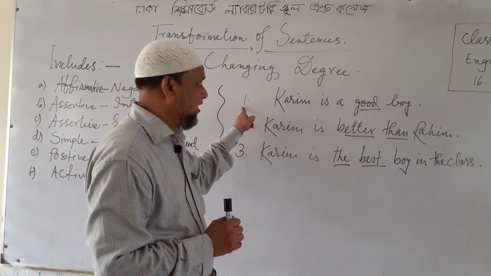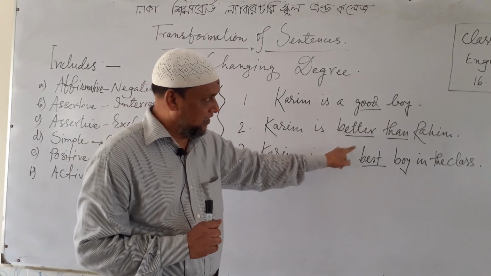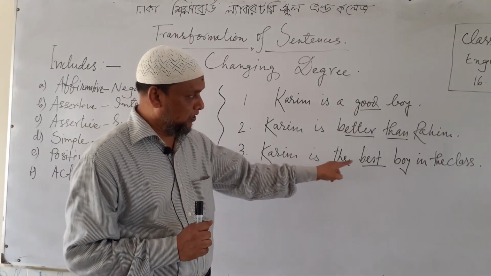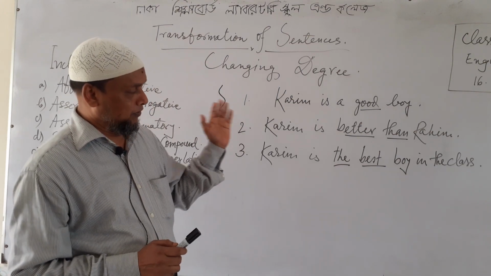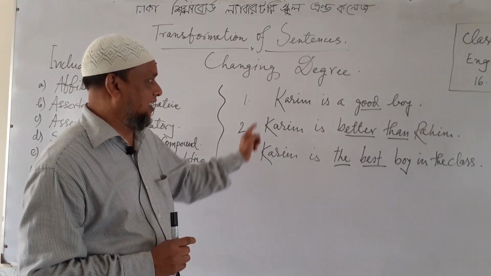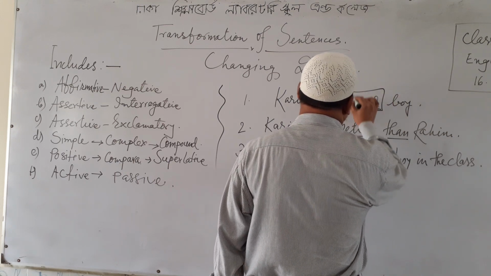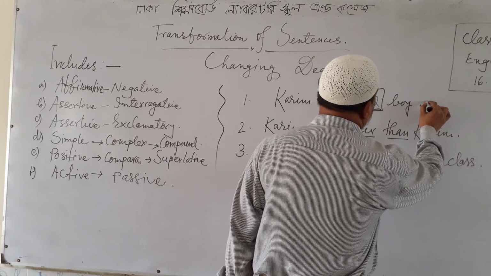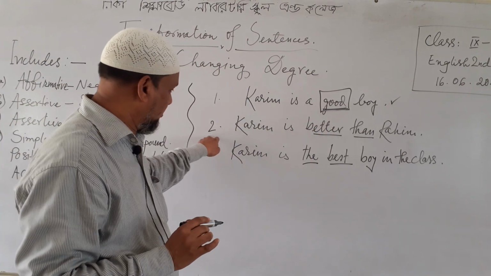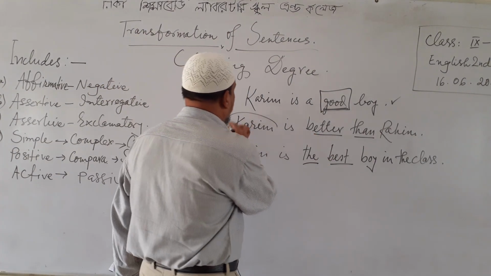Example. First one is, Karim is a good boy. Second one is, Karim is better than Rahim. And third one, or finally, Karim is the best boy in the class. If you follow this, you can easily understand that in the first one, Karim is a good boy, here good is the positive form of a degree, and there is no comparison. Karim is better than Rahim, in the second sentence, here there is comparison between two persons.